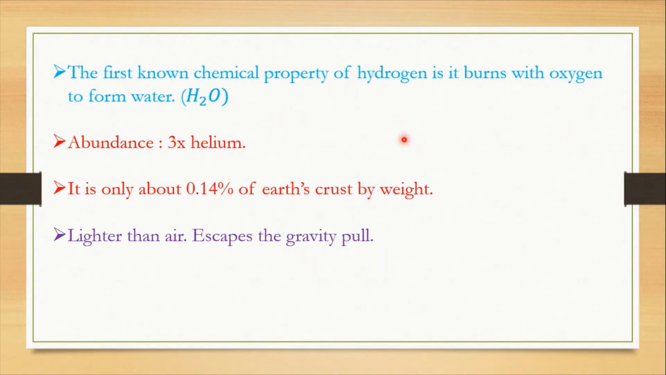And the earliest known chemical property of hydrogen is that it burns with oxygen to form water. Hydrogen reacts with oxygen and burns to give water. That is why the name itself is water maker. It makes water. And hydrogen is 3 times as abundant as helium. Even though it is abundant, it is only up to 0.14% of Earth's crust by weight.